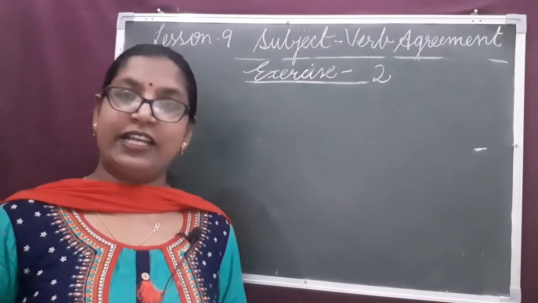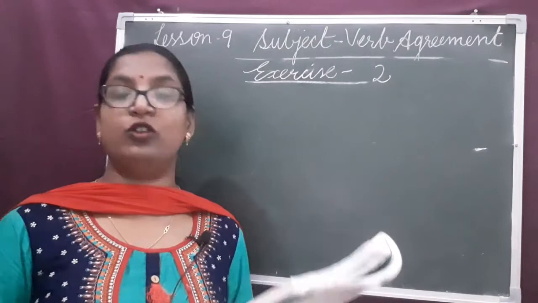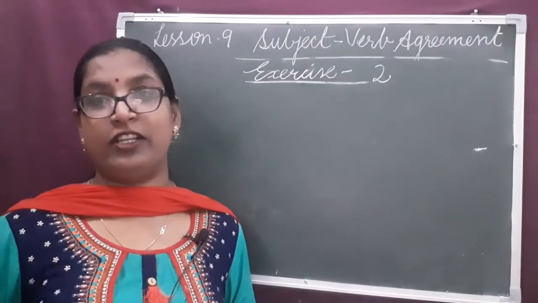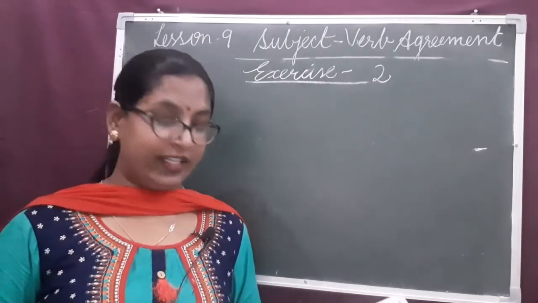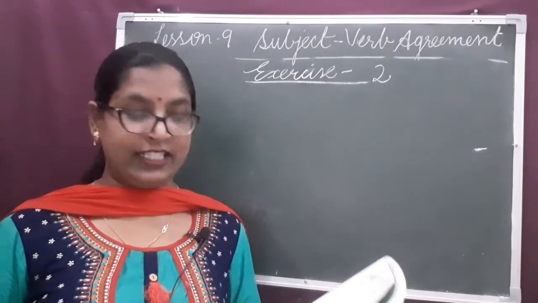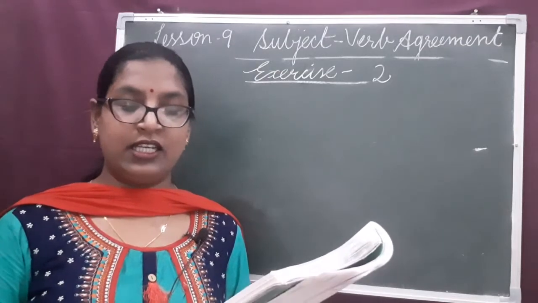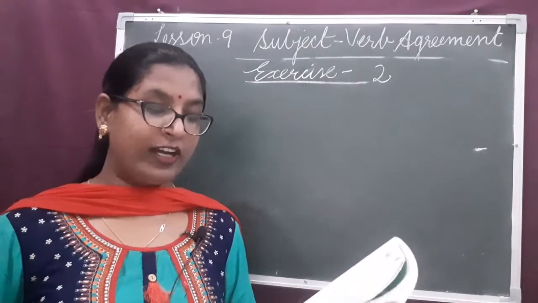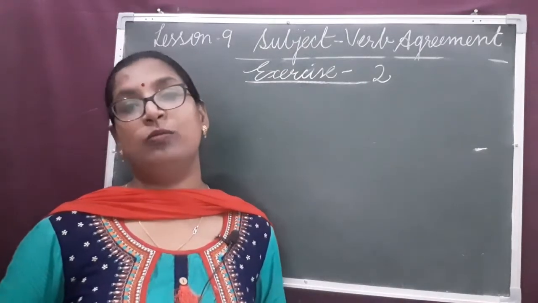Now look at exercise number 2. Fill in the blanks with appropriate forms of verbs given in brackets. Here already the verbs are given in the bracket. You have to use the correct forms of verbs. One is done here as an example. One of our teachers dash accompanied us to the book fair.